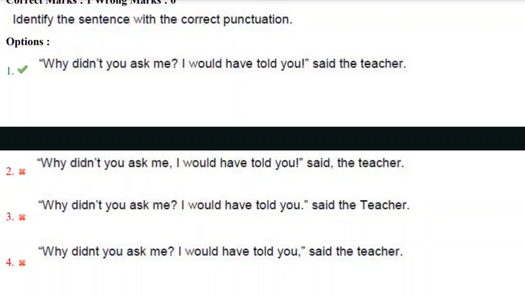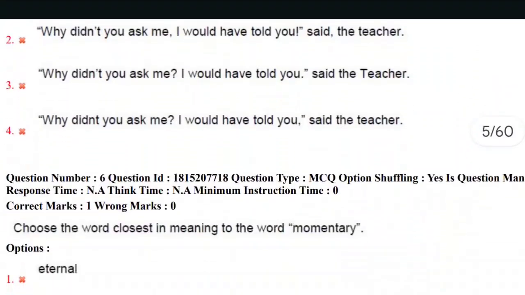I would have told you. Exclamatory mark and inverted commas closed, said the teacher. So that sentence is in direct speech. So the correct answer here is the first option. And find the errors in the other sentences, options 2, 3, 4. This is your homework. Let's move towards the next question.